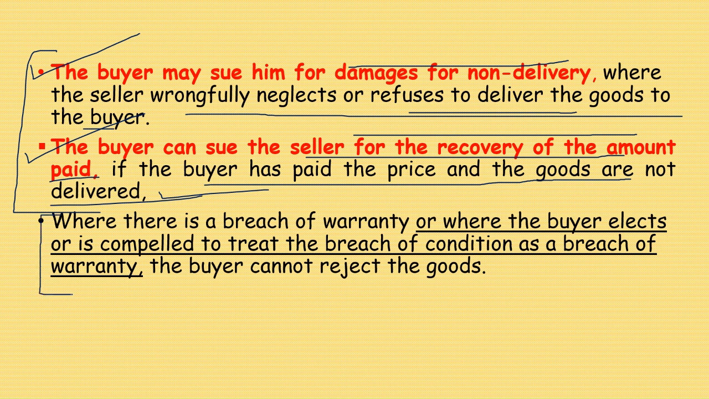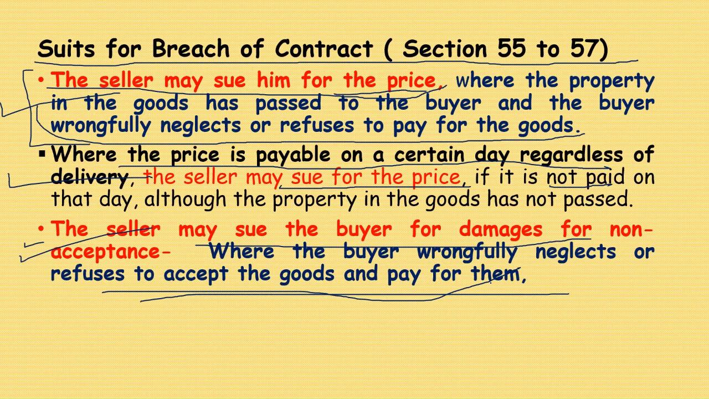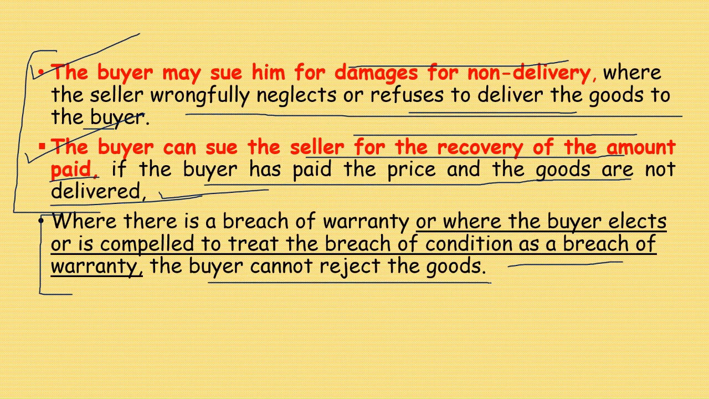The third thing is where there is a breach of warranty, or where the buyer elects or is compelled to treat the breach of condition as a breach of warranty. The buyer cannot reject the goods. This is about suits for breach of contract. Who can file a suit for breach of contract? The seller in certain cases, the buyer in certain cases.